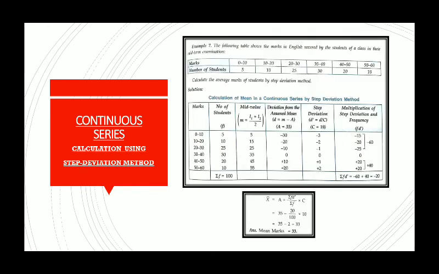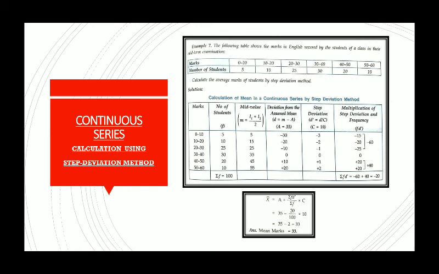Now after this, the third kind of method, which is a different one, is the step deviation method. Yes, this method can only be used in case of a continuous series. We cannot use this method in an individual series or discrete series. Here again we have used the same sum to understand different methods so that we can understand which method is easy for us. In order to understand the step deviation method, one more column will be added to the table of the assumed mean method.